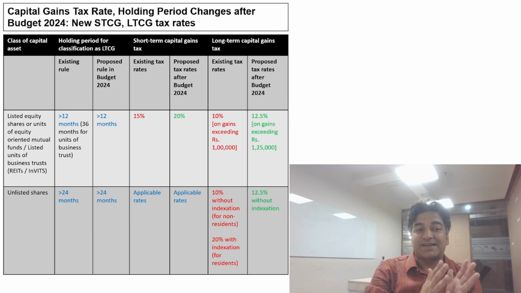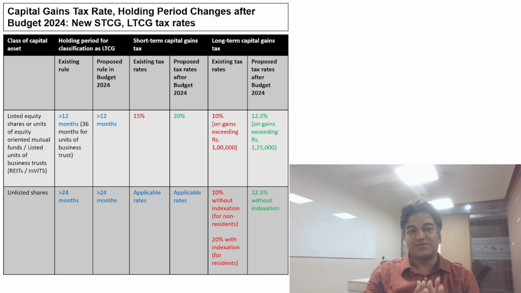So as far as listed equity shares or units of equity-oriented mutual funds or listed units of business trusts are concerned, short-term capital gain has been revised from 15% to 20% and long-term capital gain has been revised from 10% to 12.5%. However, the exemption limit has been increased by 25,000, from 1 lakh to 1.25 lakhs.